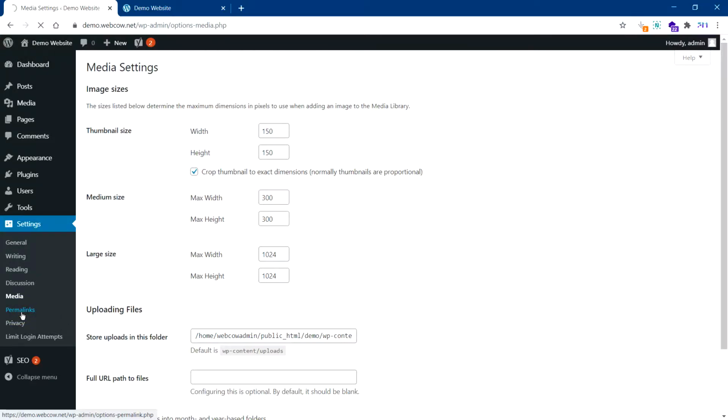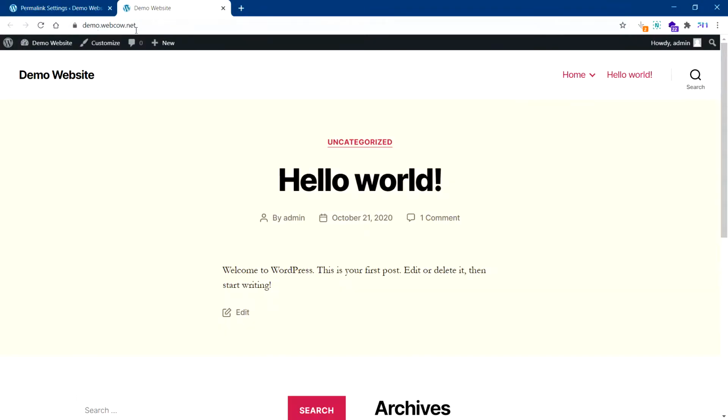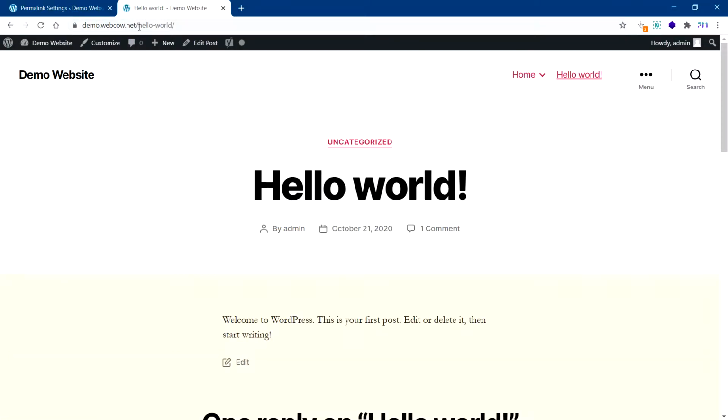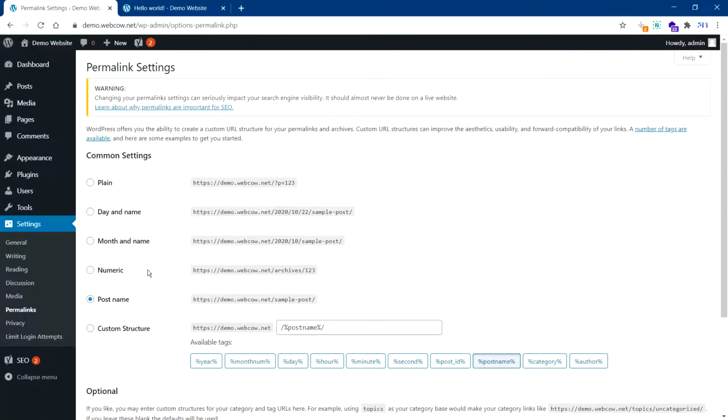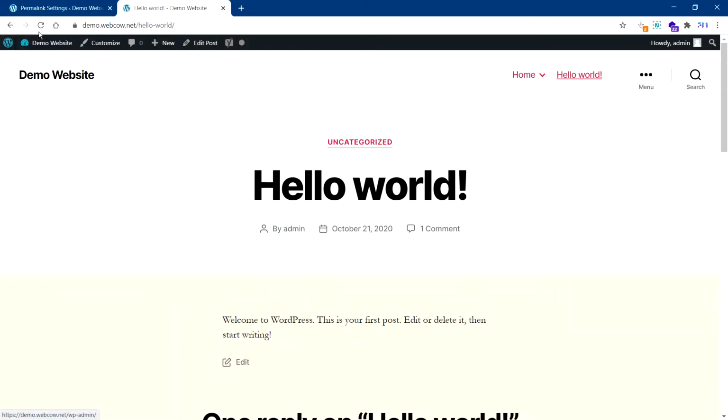Don't really need to worry about it as much, but you can change them here. One of the very vital and important sections is permalinks. This is how your URL will show. For example, right now this is how it is. If I go to hello world, this is how it's going to show. It's going to show the title that we created. You can change that. You can change it to, for example, archive mode, and when I save it, I'll quickly show you how this is done. And when you go here and refresh this, it will change the URL. You see that it changed.